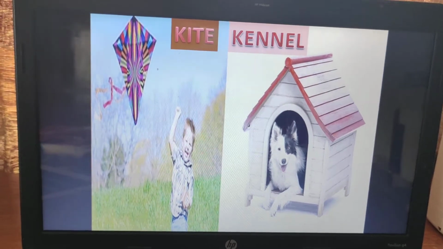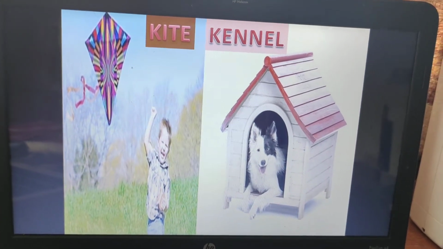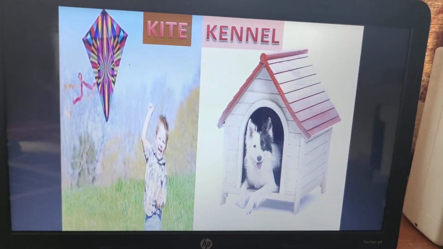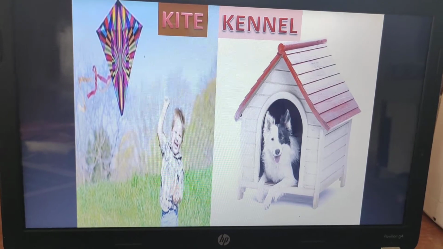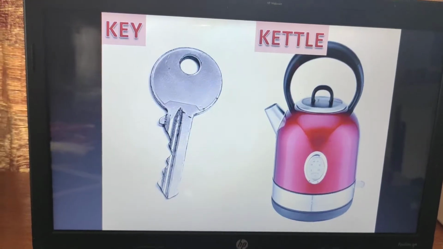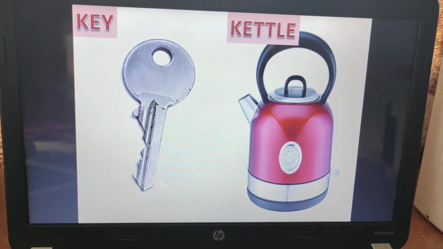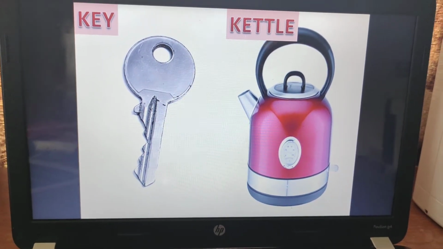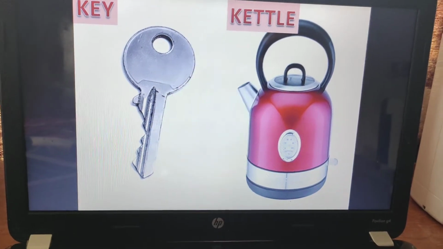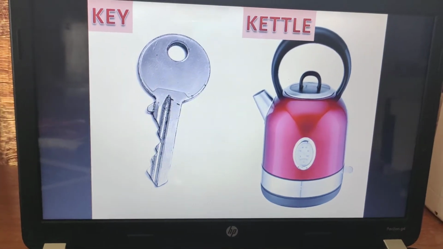K for kite. Kevin the kangaroo was flying a kite as well. K for kennel. The house of a dog is called a kennel. The dog lives in a kennel. K for key. All of us have keys to our houses, isn't it? K for kettle. Kettle is something in which you boil water or make tea.